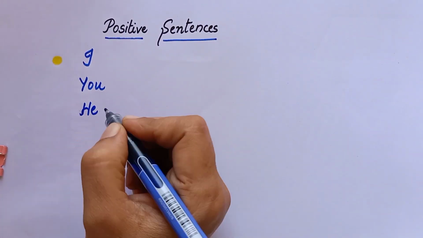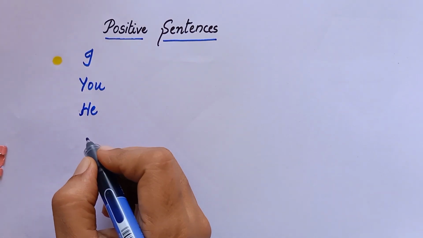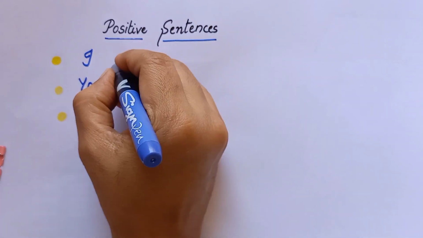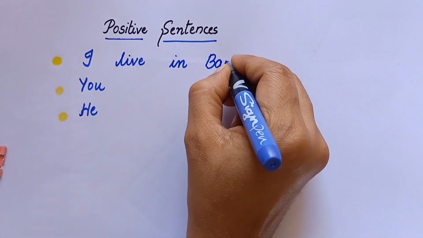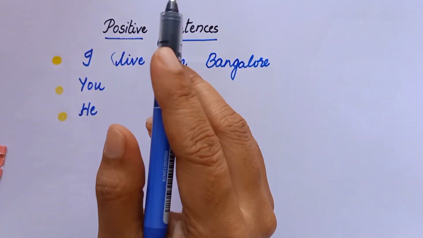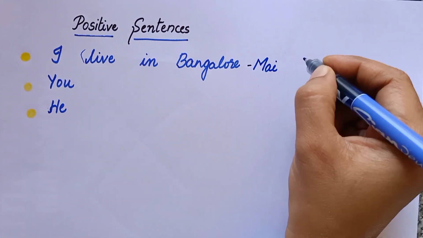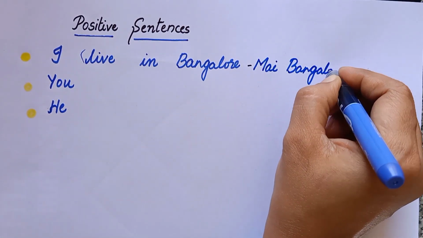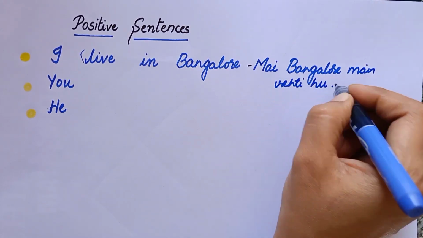We'll see some examples with the help of the subjects like I, you, he. Okay, so the first one here is, I'll take an example. I live in Bangalore. I live in Bangalore. Okay, subject है I, तो इसीलिए verb use किया है base form of the verb. I live in Bangalore. मैं बैंगलोर में रहती हूँ.